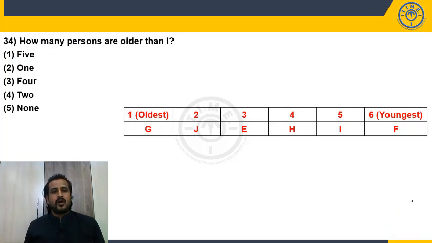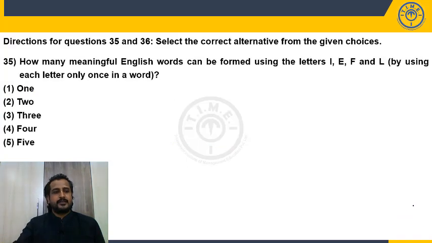How many persons are older than I? How many are older than I? 4 persons. So choice 3. Now move to the next set.